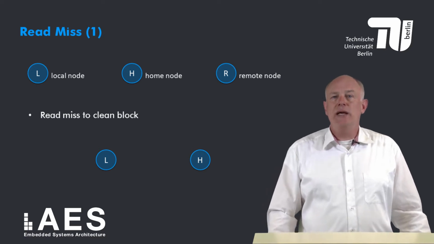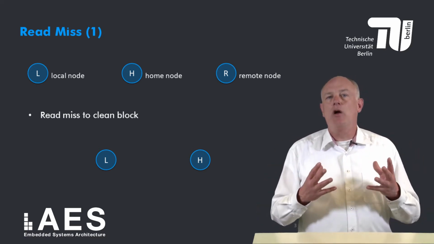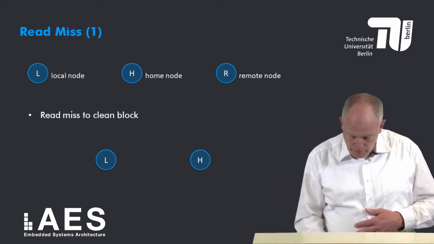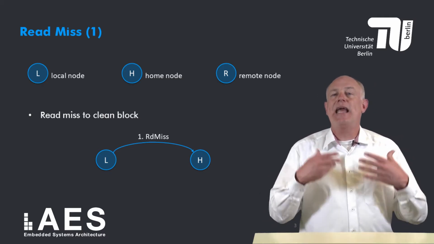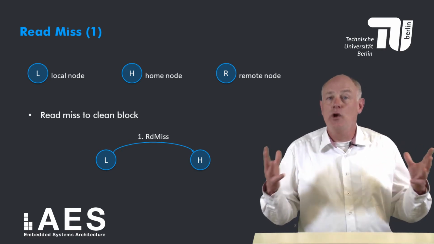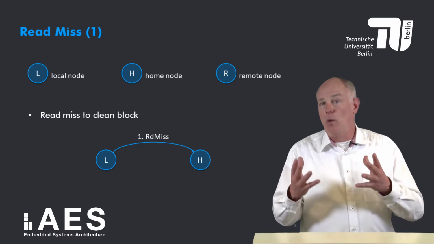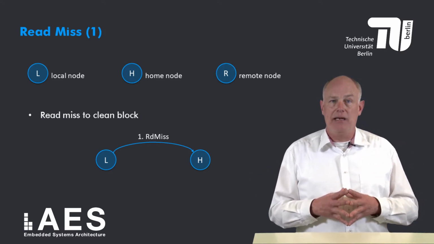First, a read miss to a clean block. Since the block is clean, the memory copy at the home node is up to date. First, the local node, the requesting node, needs to send a read miss message to the home node, since the home node knows who has the most recent copy of the block. The home node now checks its directory and finds that the block is clean.